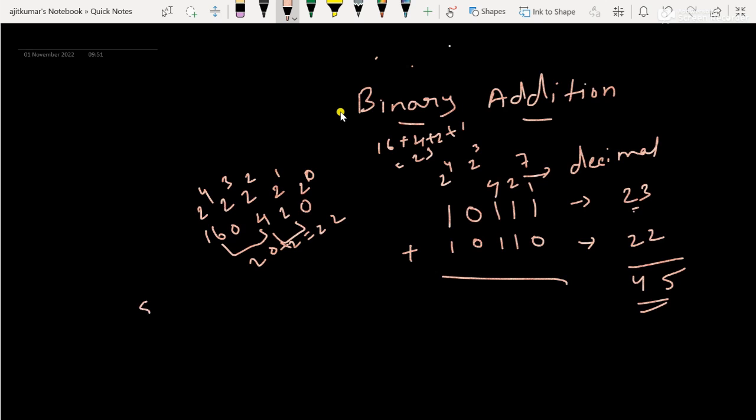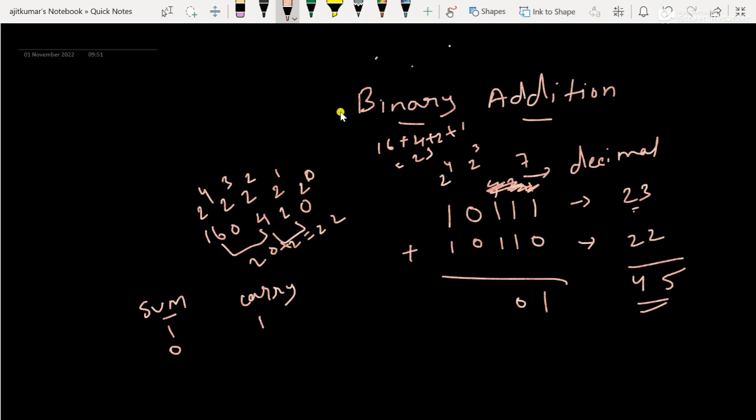For that I have to mention sum and carry. As you know, when we add a binary number, we have to check with sum and carry. So now 1 plus 0, how much will it be? Now forget these numbers. 1 plus 0, the sum will be 1. Now 1 plus 1 will be 0, that means sum will be 0 but the carry will be 1, right?